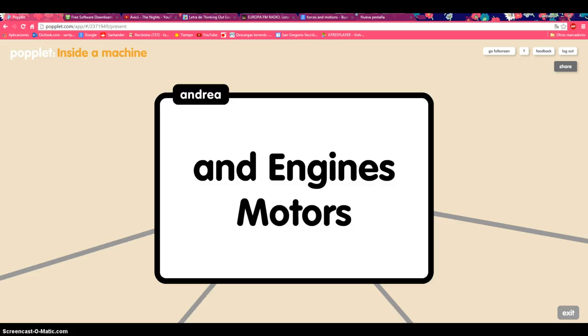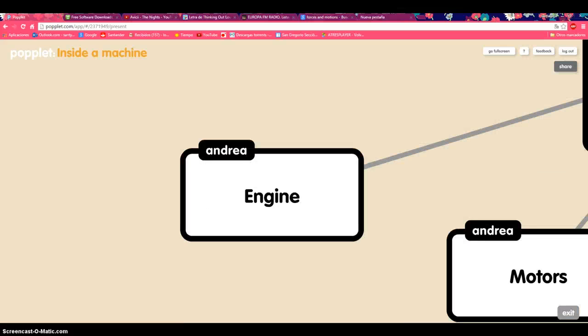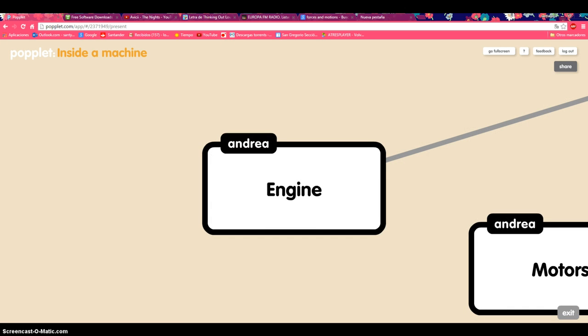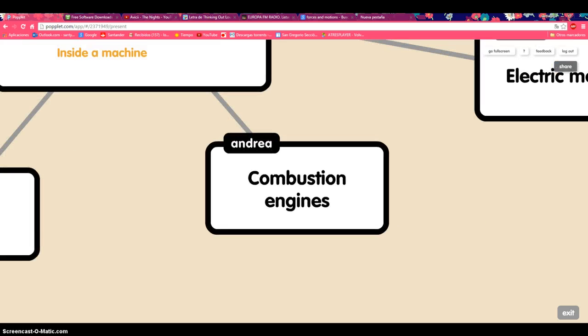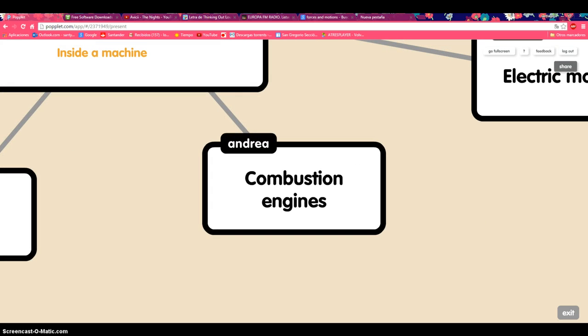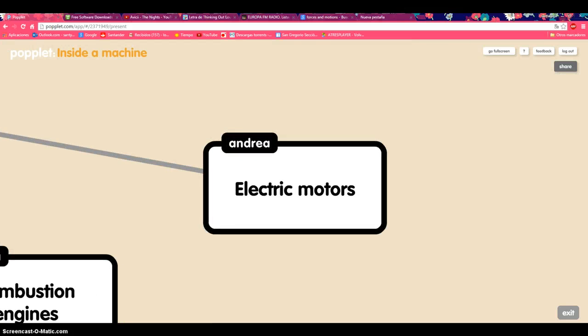Engines and motors. An engine or a motor is the part of a machine which produces movement. Combustion engines use chemical energy from fuel. Cars and aeroplanes have combustion engines. Electric motors use electrical energy. Electric machines such as trains or cameras have electric motors.